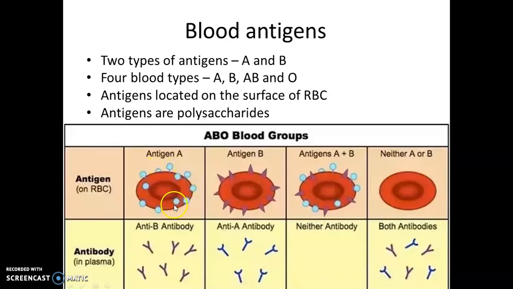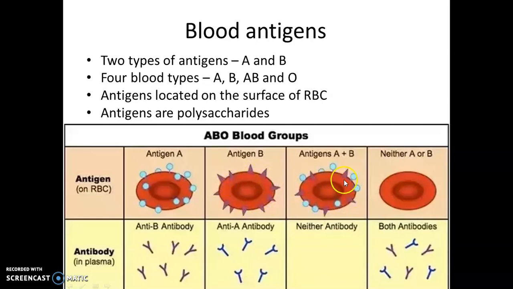So here you can see the RBC with the A antigen on the surface. The blood in which the RBC has A antigen on the surface of the plasma membrane belongs to the A blood type. The B blood group individuals have the B antigen on the surface of the RBC plasma membrane.